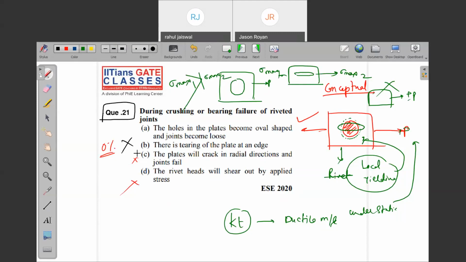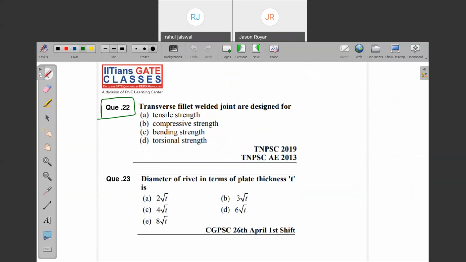Of course, sigma max 1 will be higher. The crack is exactly perpendicular, which means it is obstructing the flow direction. Flow means the slip deformation or dislocation happening in the solid material. But here the crack is parallel to the load because of local yielding. Before it was a circle, now it has become elliptical. That's why, due to local yielding or plastic deformation, we have not considered the KT effect. Are you getting the point? Is it clear? Very good. Note down question number 22.